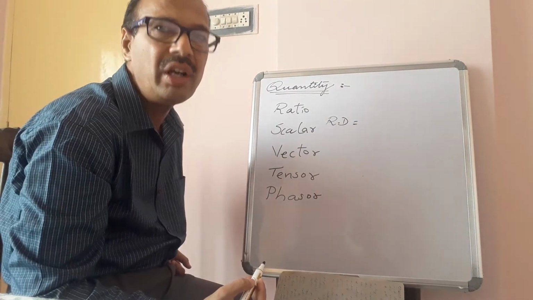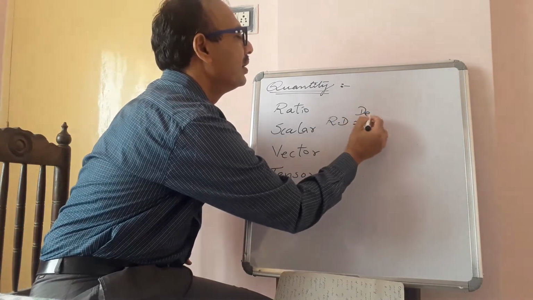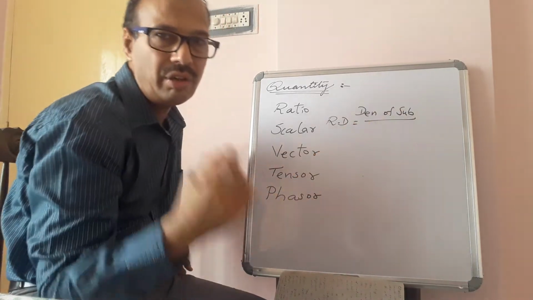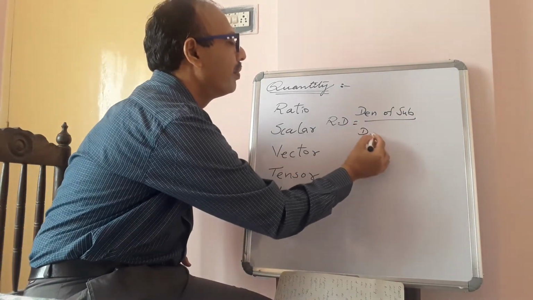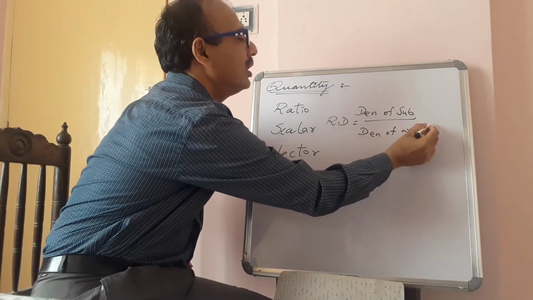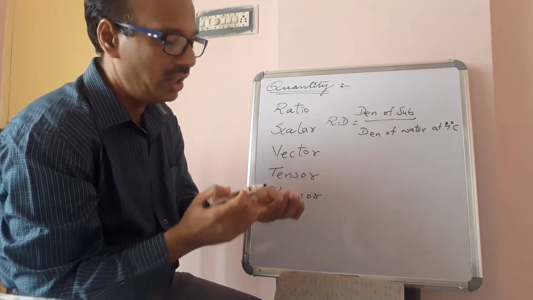Both are the same. Relative density: what is this relative density? Density of a substance divided by density of water at 4 degrees Celsius.